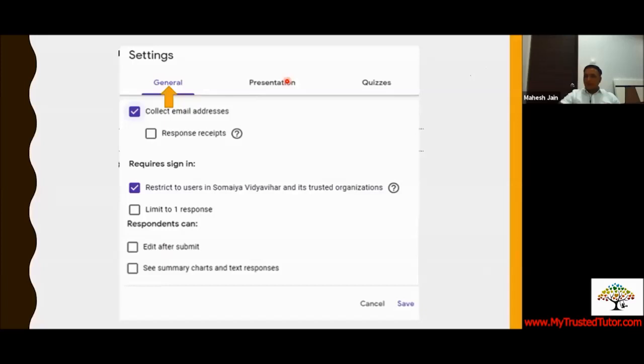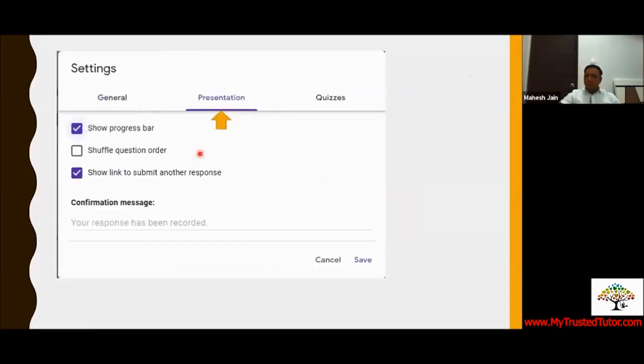Going ahead with the next setting, which is about presentation. When you go to the presentation settings, there's the option of progress bar. If there are 10 questions and I answered one, the progress bar shows it and goes on as we are filling up the form.